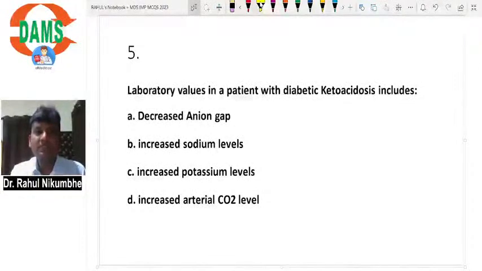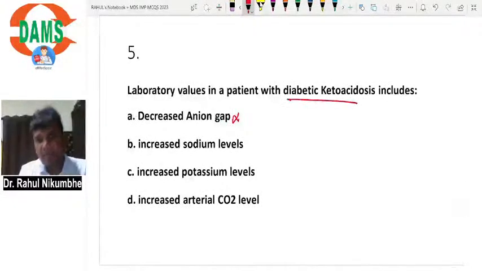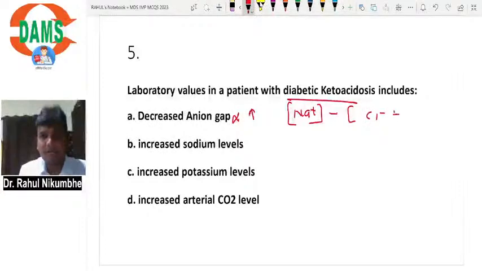Lab values in a patient with diabetic ketoacidosis includes decrease anion gap. No. In diabetic ketoacidosis, anion gap increases. What is anion gap? Anion gap is equal to sodium concentration minus chloride plus HCO3 minus.